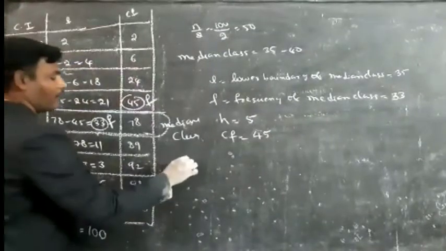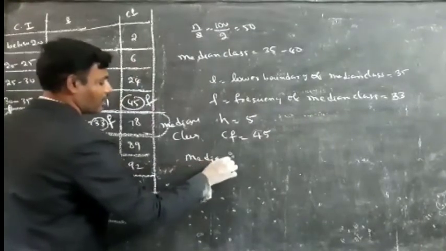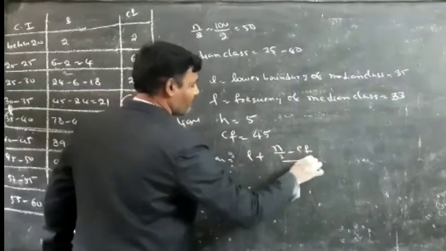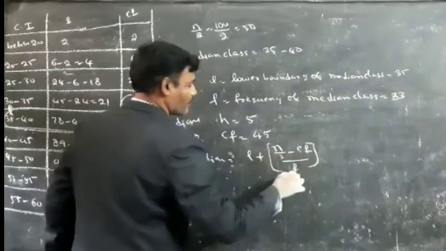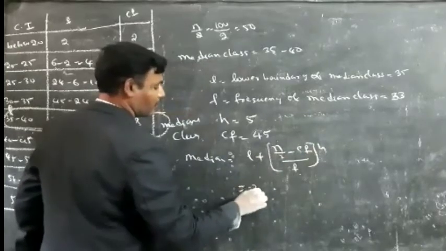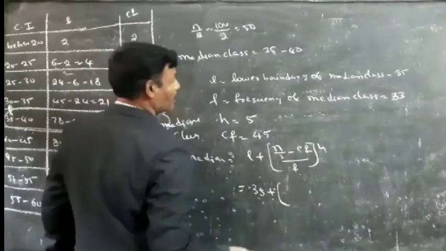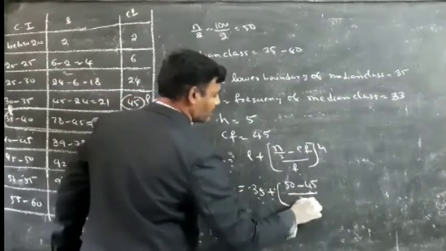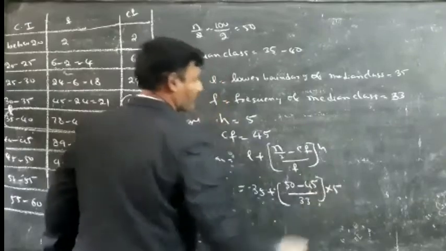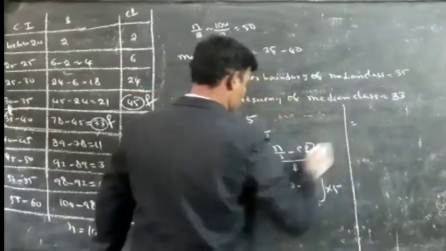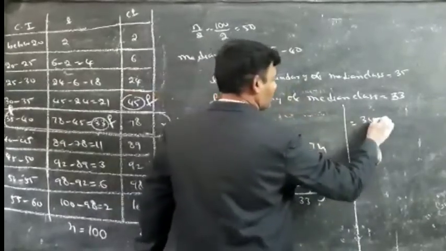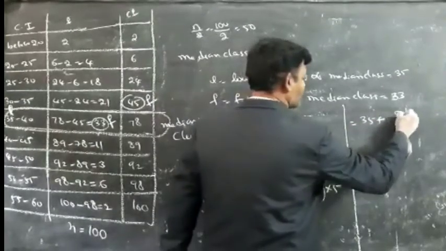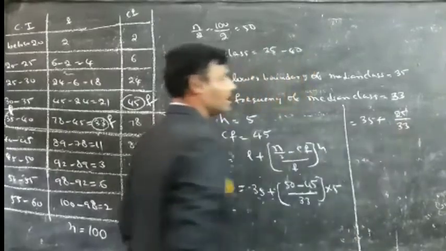Now what is the formula to find the median? Median is equal to L plus N by 2 minus CF by F into H. L means 35, plus N by 2 is 50, minus 45, by 33, into 5. 50 minus 45 is 5, 5 fives are 25, so it is 25 by 33.